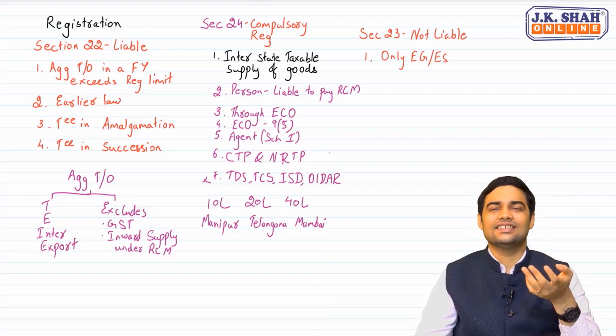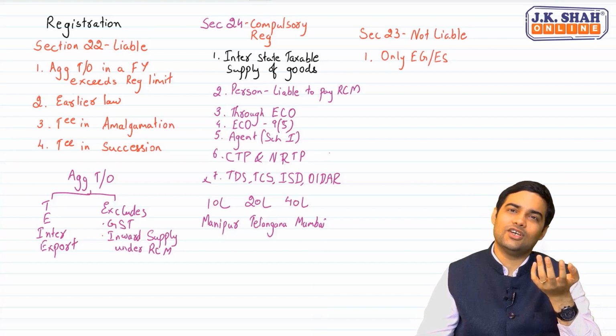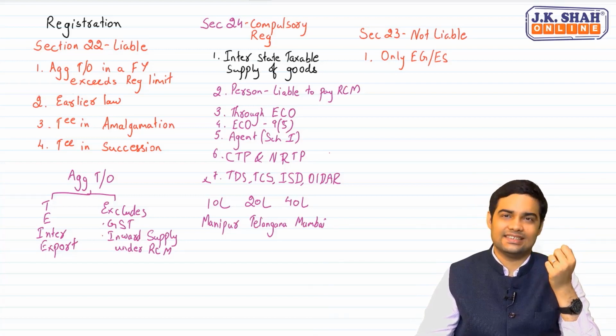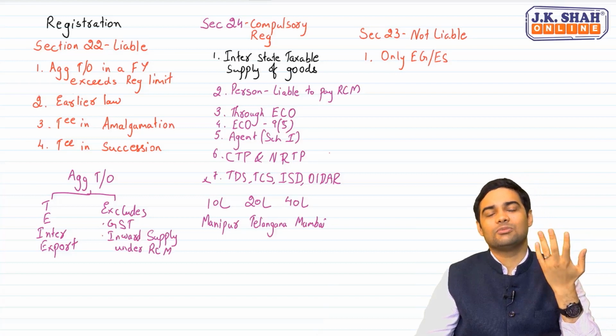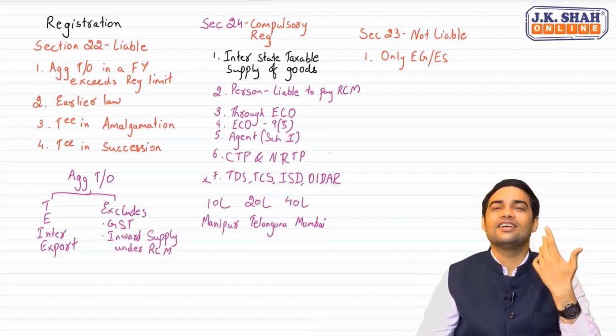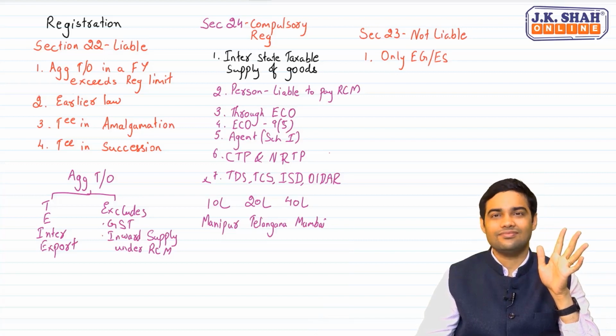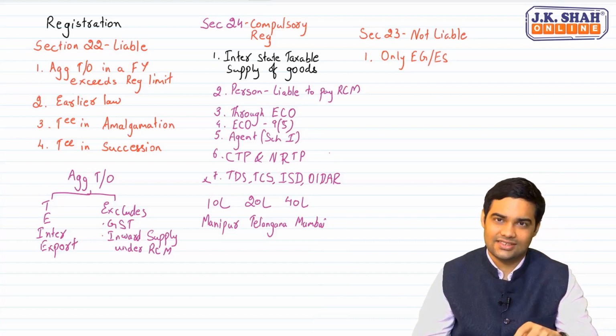For instance, take an example of a doctor providing only healthcare service, which is exempt. Say suppose his turnover is 70 lakh, 2 crore. Is he required to register? No, because he is only providing exempted goods or services.